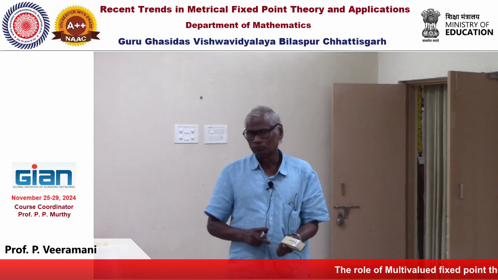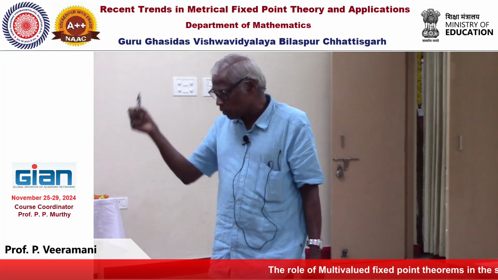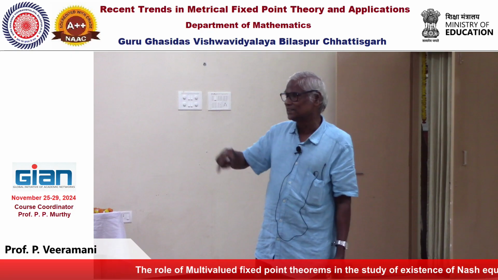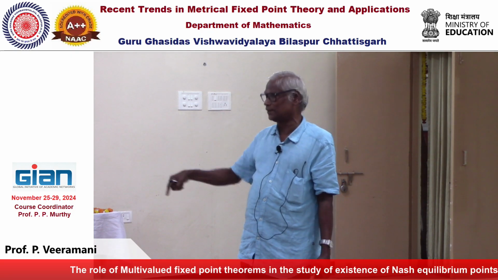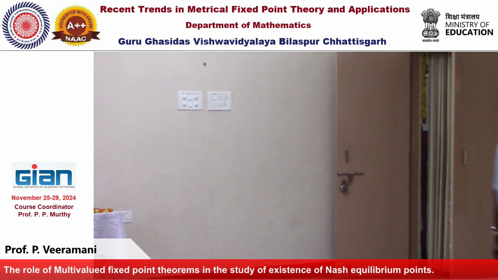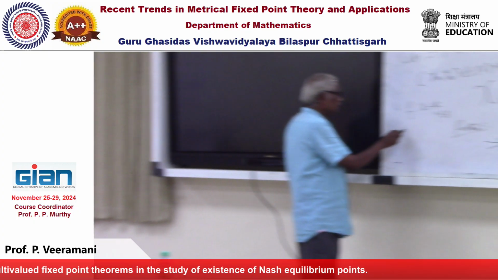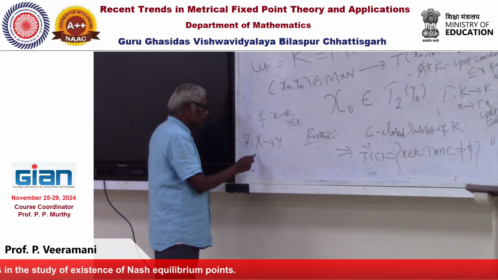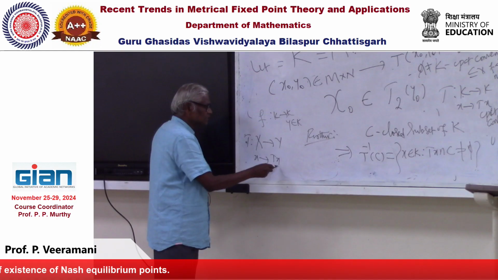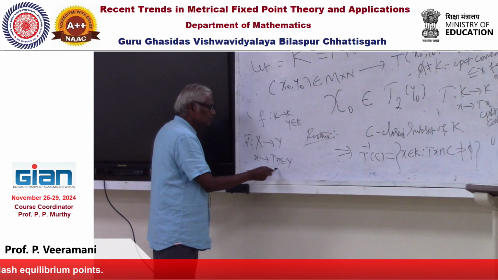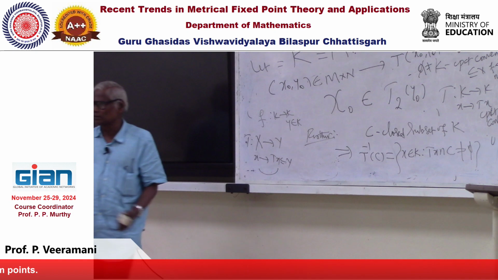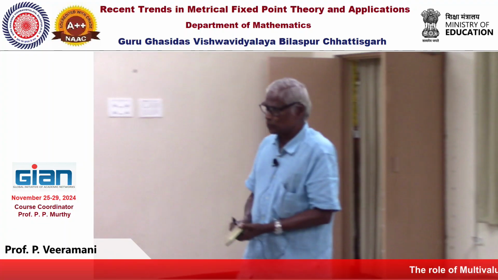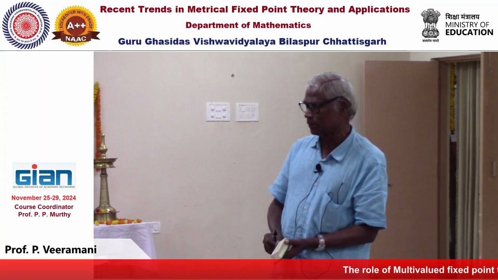Similarly, whenever C is an open set and the inverse image is open, then that is called lower semi-continuous. This concept we can define more generally: X topological space, Y topological space, x goes to Tx, a subset of Y. The inverse image of a closed set being closed means upper semi-continuous, and the inverse image of an open set being open means lower semi-continuous.